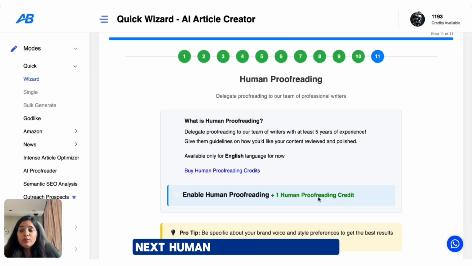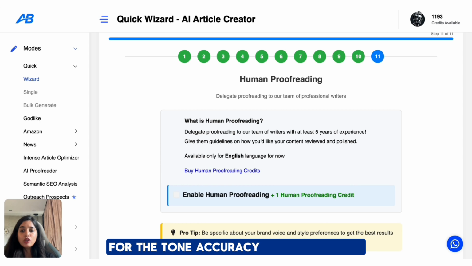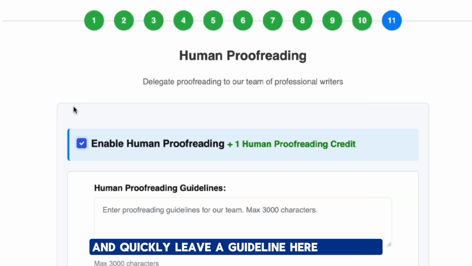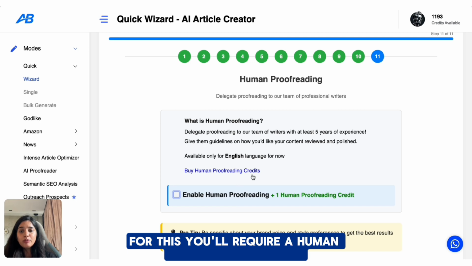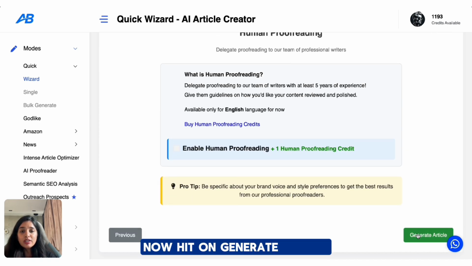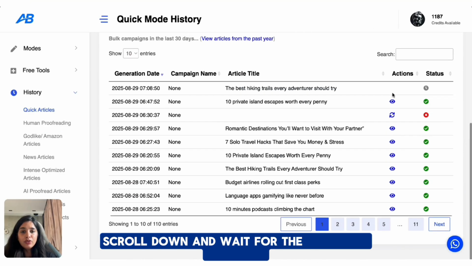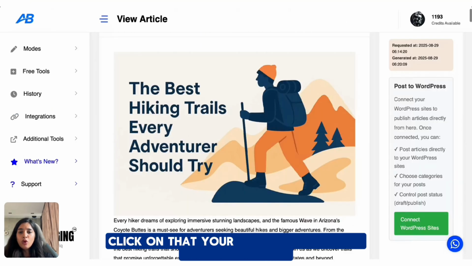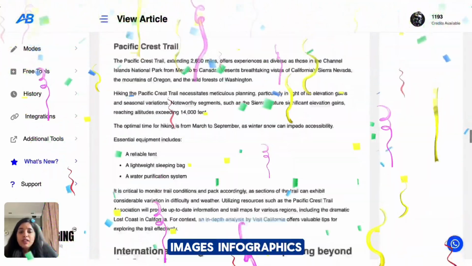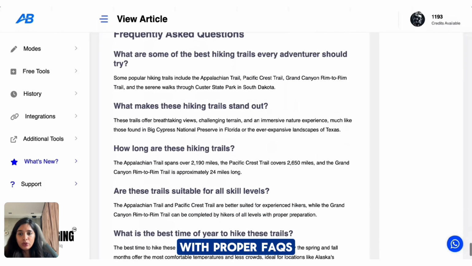Next, human proofreading. Now, if you want a real editor to review the blog for tone, accuracy, or fact checks, just enable this and quickly leave a guideline here for them. For this, you'll require human proofreading credits, which you can purchase anytime from the dashboard. Now, hit Generate Article, click on the History tab, scroll down and wait for the view icon here, click on that. Blog is ready with proper headlines, images, infographics, even a relevant video added at the bottom of your blog, with proper FAQs.